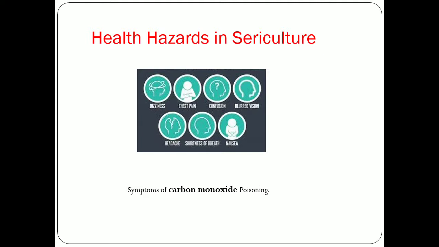So next is carbon monoxide poisoning. How is carbon monoxide causing problems like chest pain, nausea, breathing problems, asthma, etc.? It is because people involved in sericulture put the cocoons in boiled water and the cooking stoves produce carbon monoxide. Without proper ventilation, it causes diseases like asthma, headache, and other breathing problems.